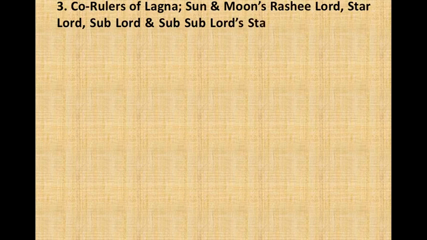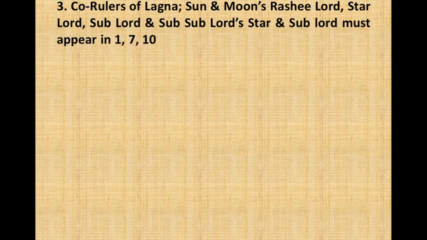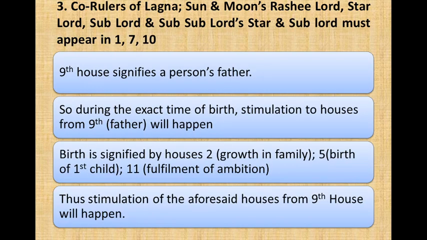The third step is to check the co-rulers of Lagna: Sun and Moon's Rashi Lord, Star Lord, Sublord and Subsublord, Star and Sublord. And it must appear in 1, 7 and 10.